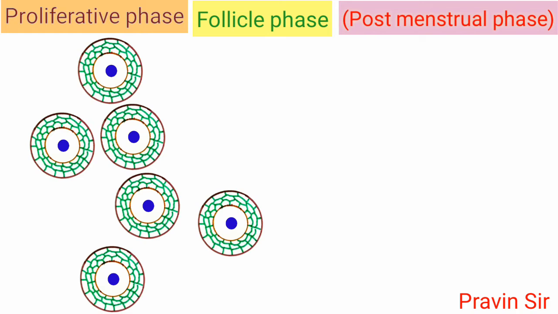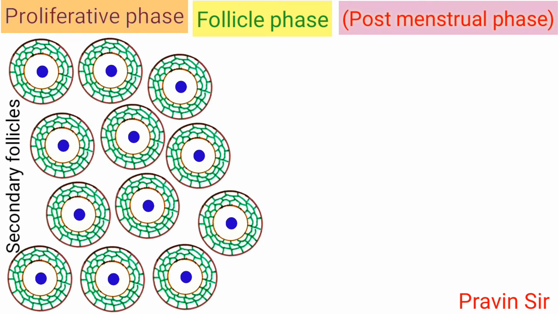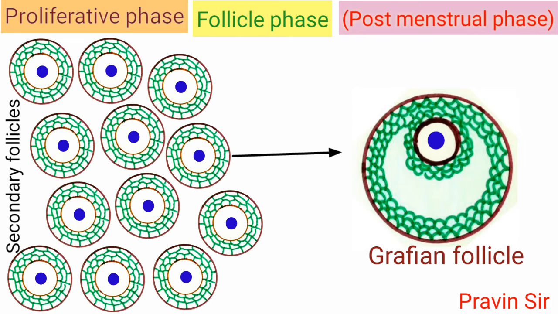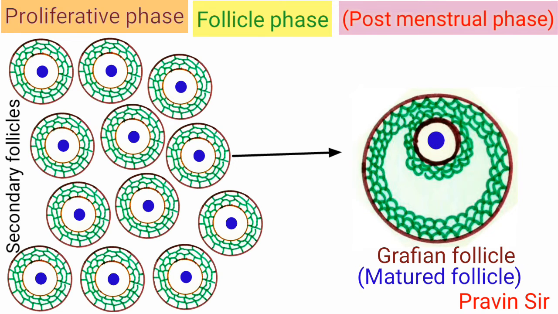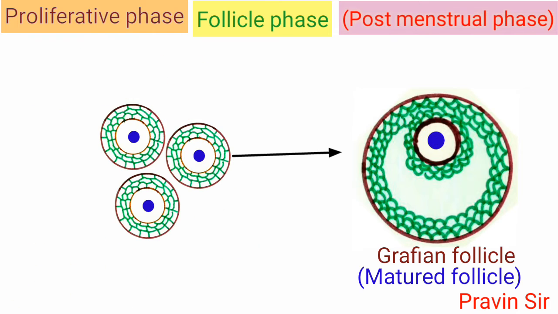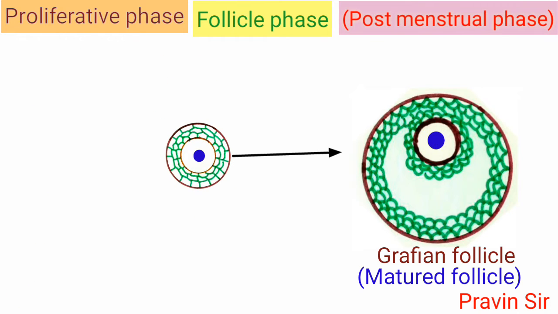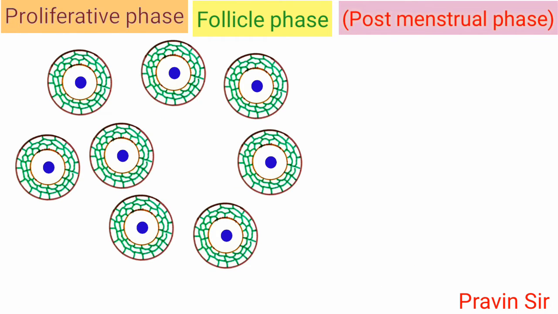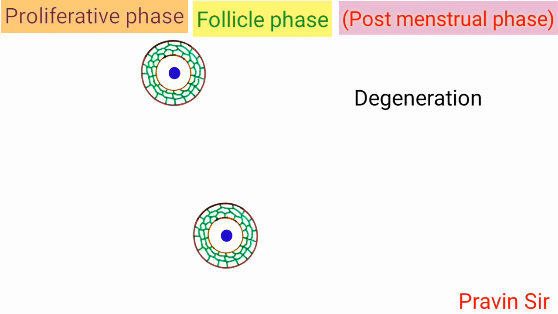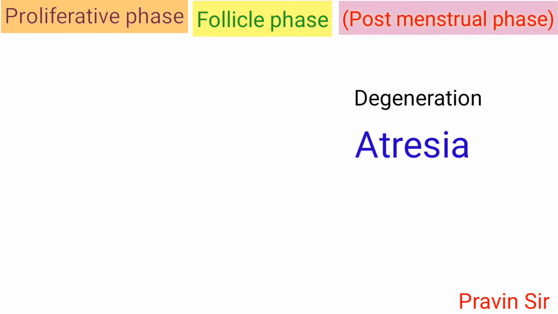A few, 6 to 12 secondary follicles proceed to develop, but usually one of them develops into Graafian follicle, that is mature follicle. The other secondary follicles degenerate. This process of degeneration is called atresia.